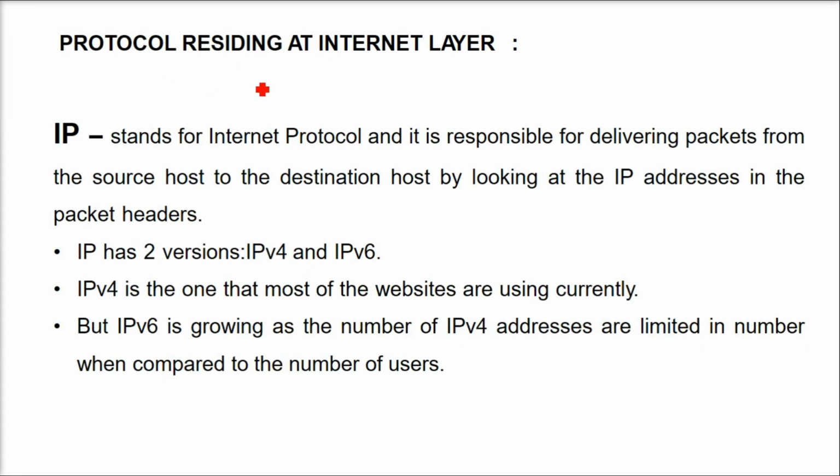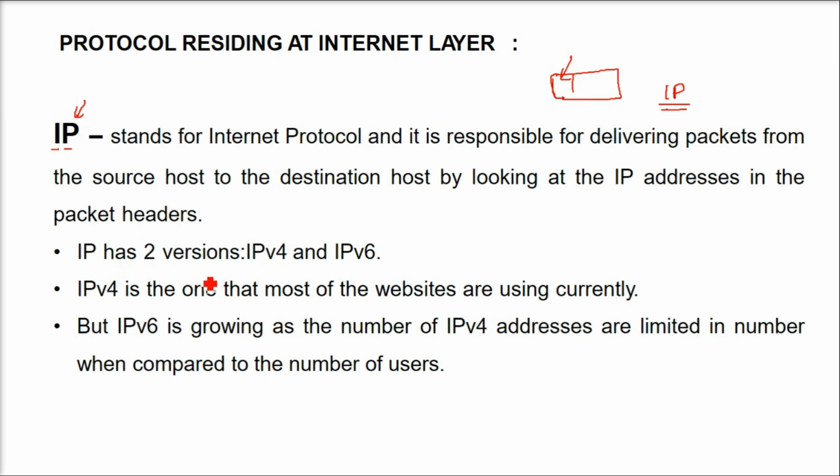The protocol residing at the internet layer is IP, which stands for Internet Protocol, and it is responsible for delivering the packets, the message content along with a cover. It's a packet, the way you get a packet delivered at your house. So it delivers packets from the source host to the destination host. How? By looking at the IP addresses, unique addresses in the packet header. This is how it is decided which is the source and where the destination is.